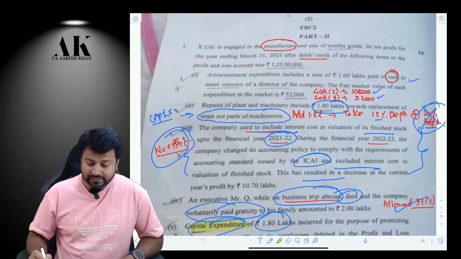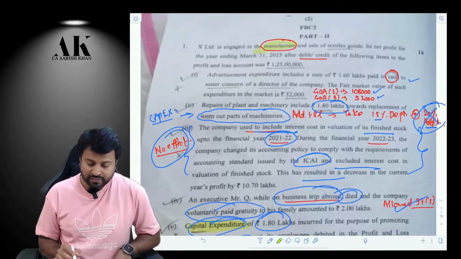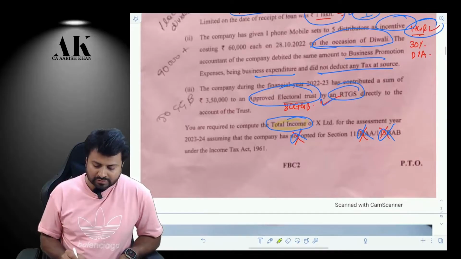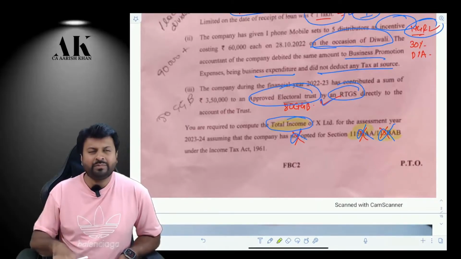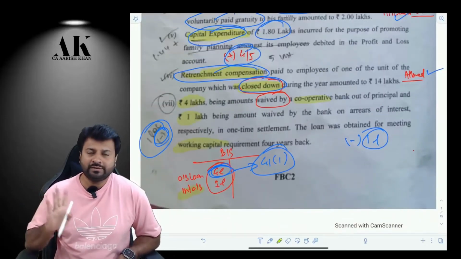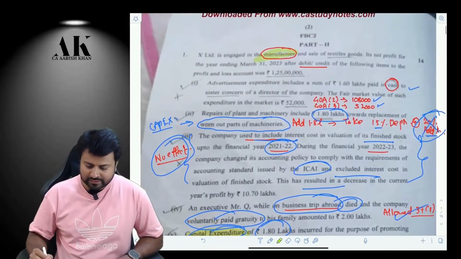The very first thing is the question on total income. The assessee is a manufacturer, and you have to compute the total income of the assessee. You're not supposed to follow anything like 115BAA, 115BAB. You're not supposed to follow MAT and all. You're supposed to just compute total income. You're not supposed to even compute tax liability over here. You are just supposed to compute the total income and leave it. So let's see what all adjustments have to be made.